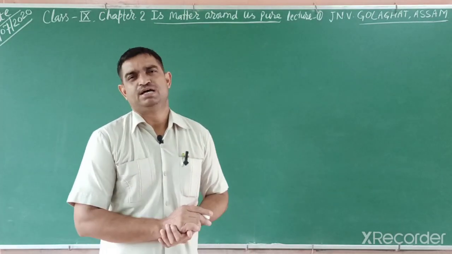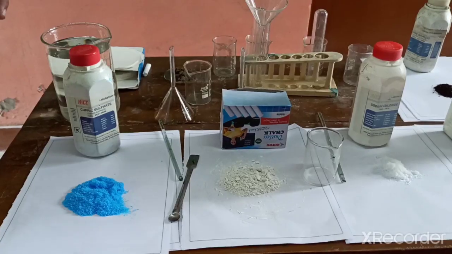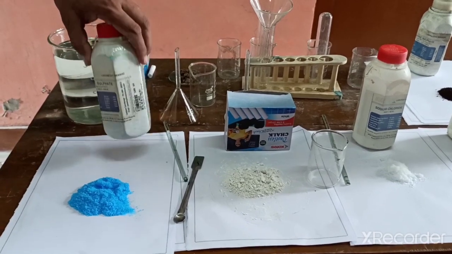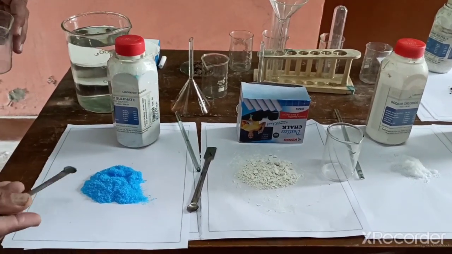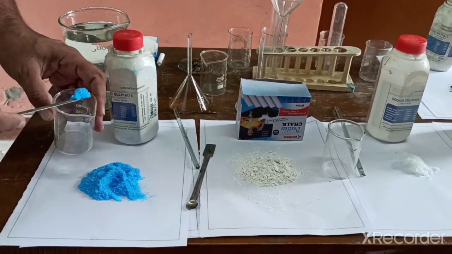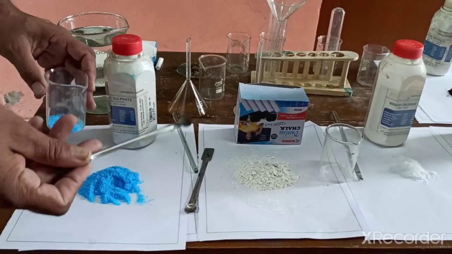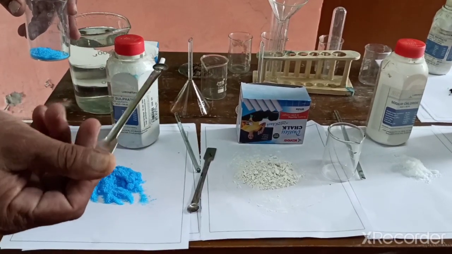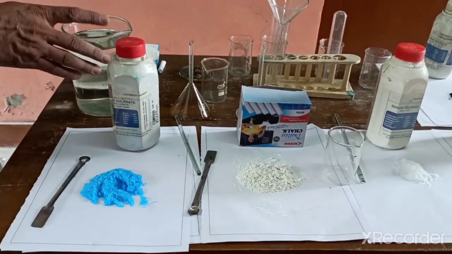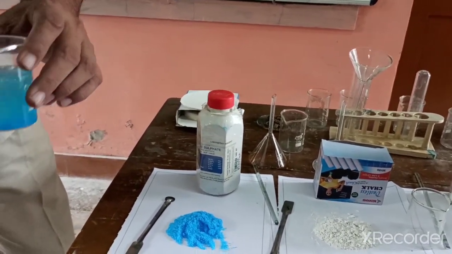First, I am showing you some activities. This is copper sulfate, a blue colored crystal, and I take some copper sulfate in a beaker with this spatula, and I mix some water in this.